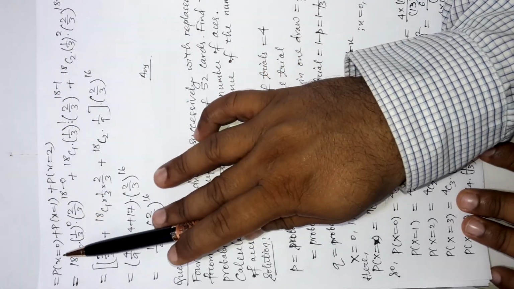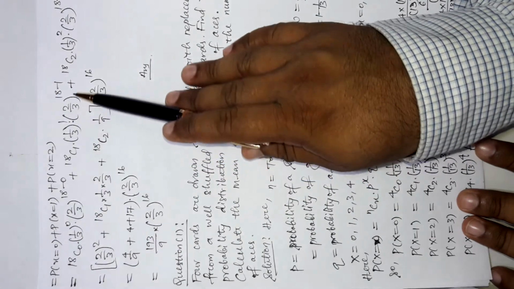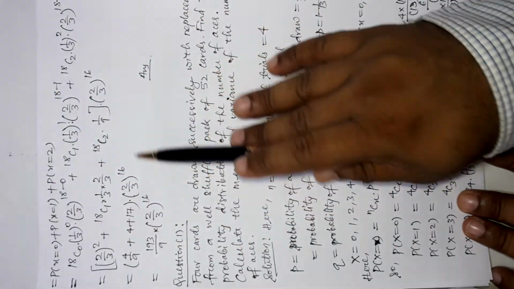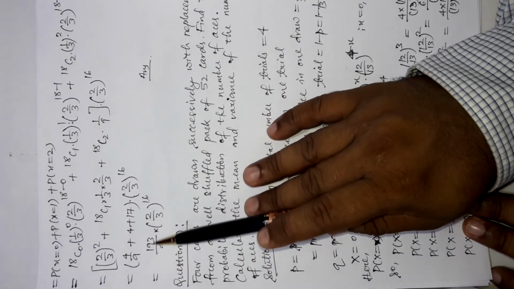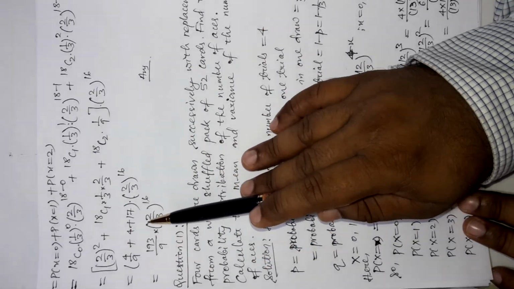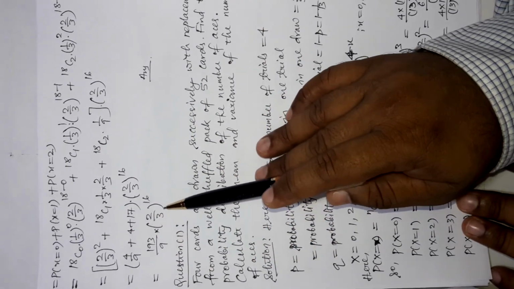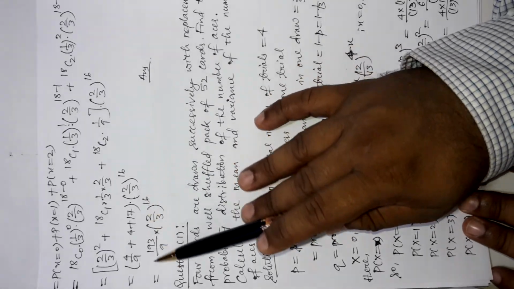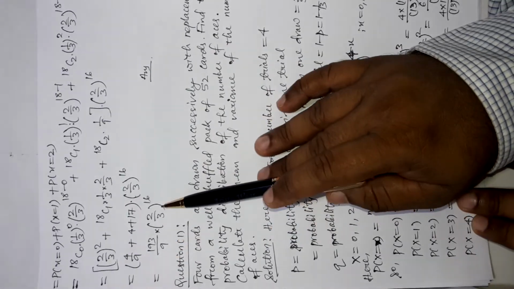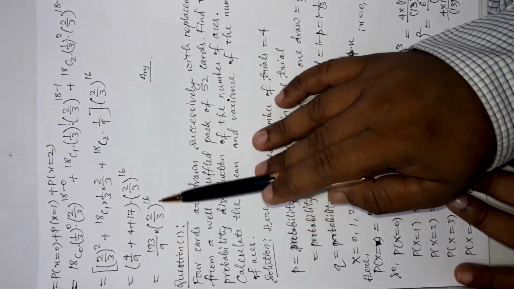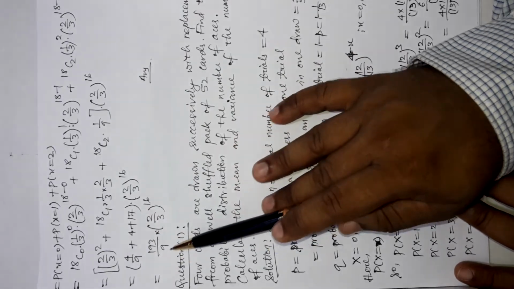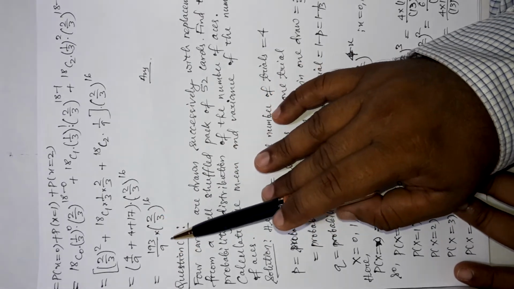So just in place of x you put the values, and simplify the 3 different terms further, and as a result you get 193 by 9 multiplied by 2 by 3 whole to the power 16. If you want you can simplify further, but as it will be a very big number I am not simplifying it here, and that is also not required for you to simplify such a big number. So you can keep it like this. This number represents the probability in the third bit.